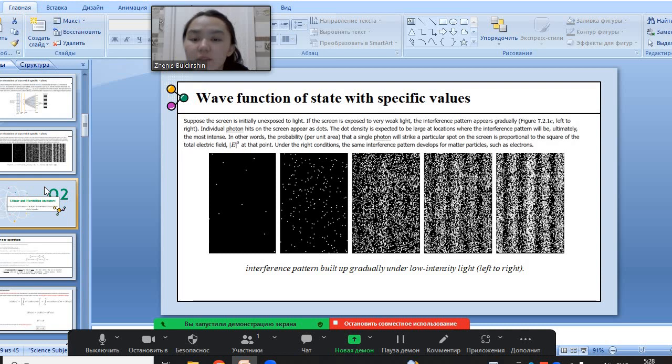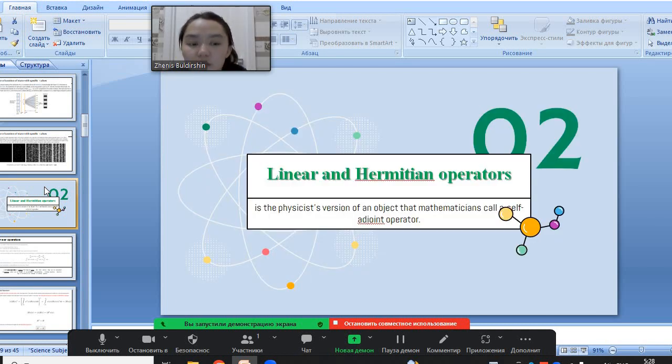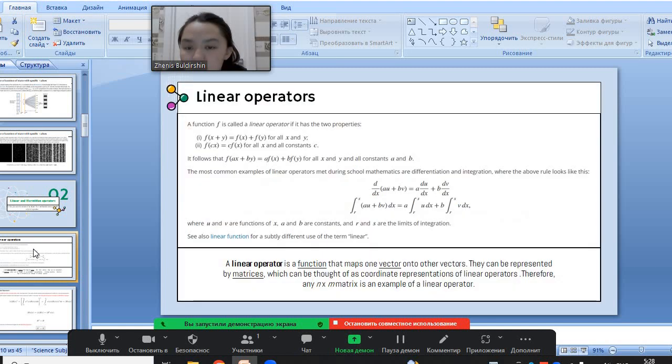The next is linear and Hermitian operators. The first is a linear operator. A function f is called a linear operator if it has two properties. The first is f(x plus y) equals f(x) plus f(y) for all x and y, and f(cx) equals c f(x) for all x and all constants c.